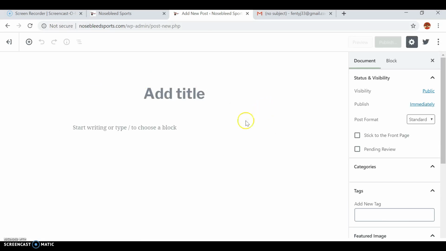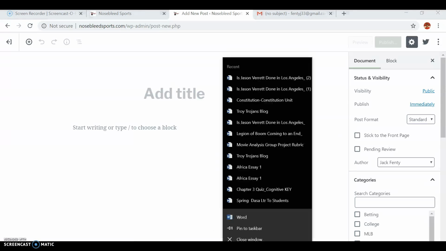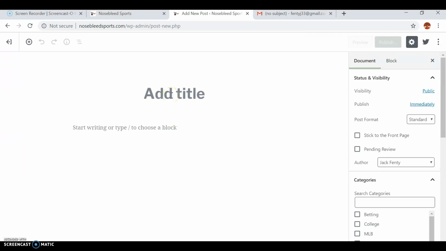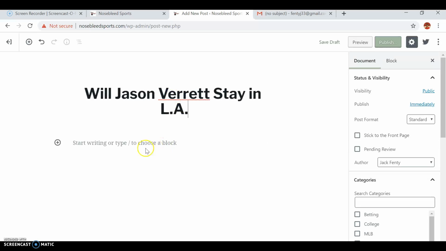Alright, so here it's a blank canvas pretty much. So you type your title in. I'm using Christian Coppola's blog from the 26th of February, and it is about Jason Verrett. So we're going to title it, Will Jason Verrett Stay in LA? Okay. So as you can see, it says start writing or type to choose a block.